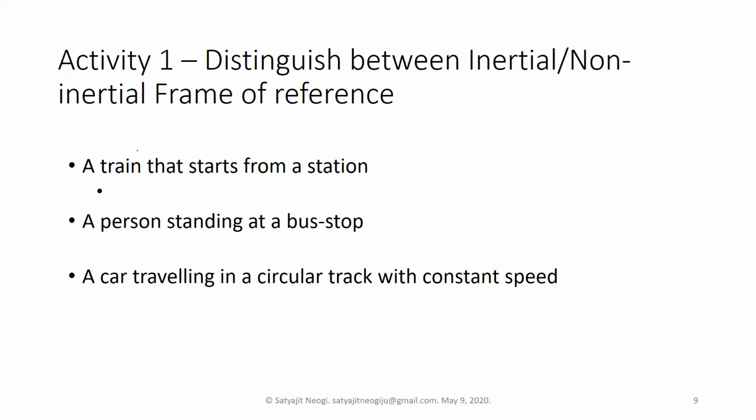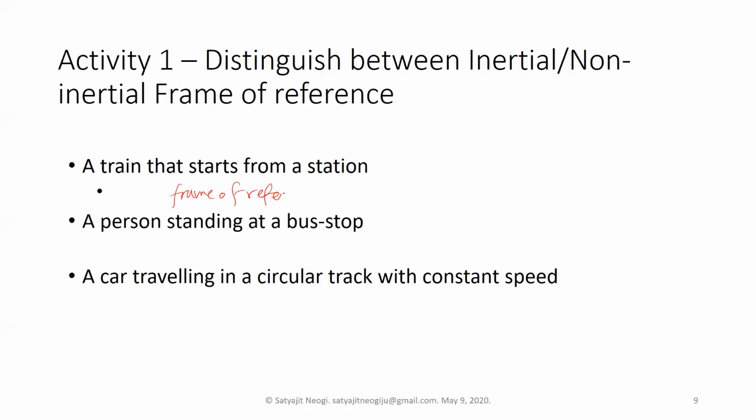So there are three scenarios. I think this should be very easy for you. If a frame of reference is placed on a train that starts from a station, starts means it is going from zero velocity to some velocity, so there is a change in velocity, and when there is change in velocity, there is acceleration. So what kind of frame of reference is this? You may write on your own, either inertial or non-inertial, you can put here.